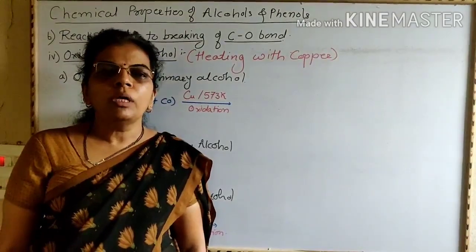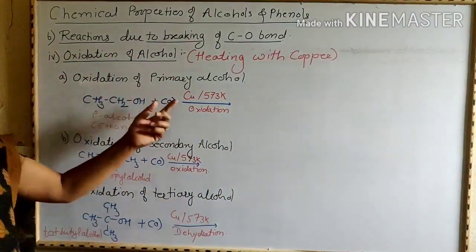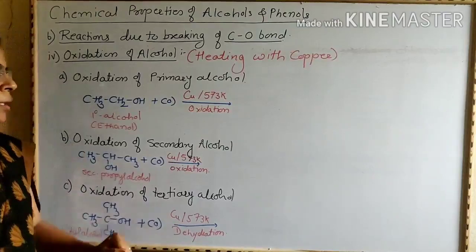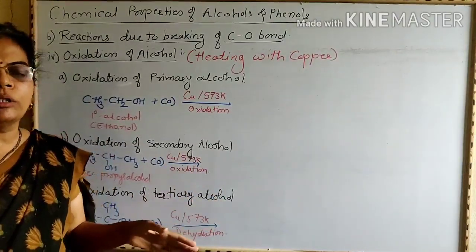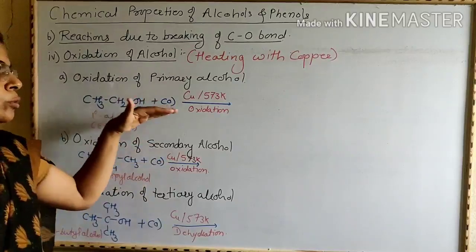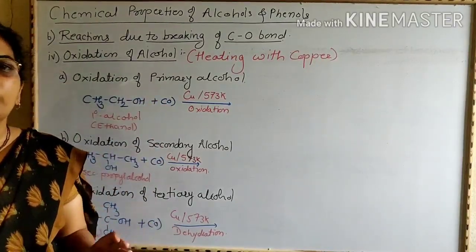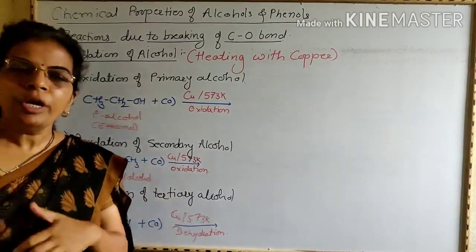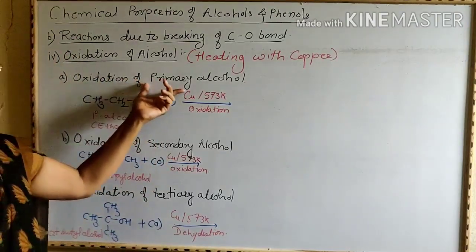Oxidation of alcohol is also carried out by using copper, that is by heating with copper. Now here, when vapors of various types of alcohols are passed over preheated copper, then it undergoes oxidation to give the corresponding aldehydes or ketones. First we are going to see oxidation of primary alcohols.